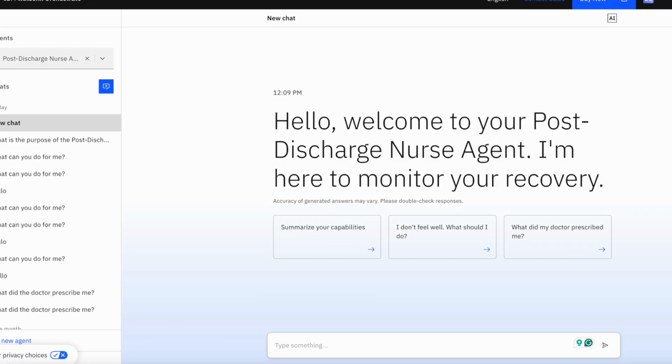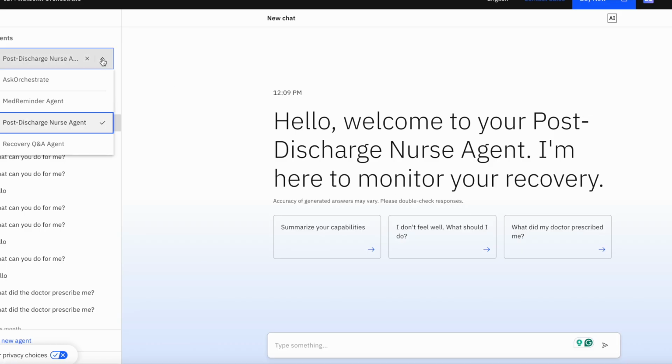Here to demo my AI agent, which I made for the healthcare industry challenge number 1. In order to do this agent, I had to create 3 different ones based on the requirements. The first agent, being the post-discharge nurse agent, is the one that actively monitors patients' recovery and asks questions based on an assessment questionnaire that is based on a specific illness, which I researched, which is diabetes.